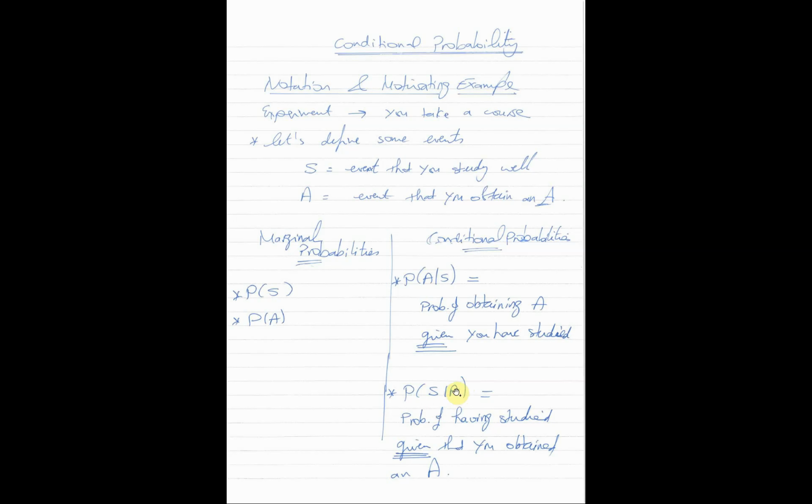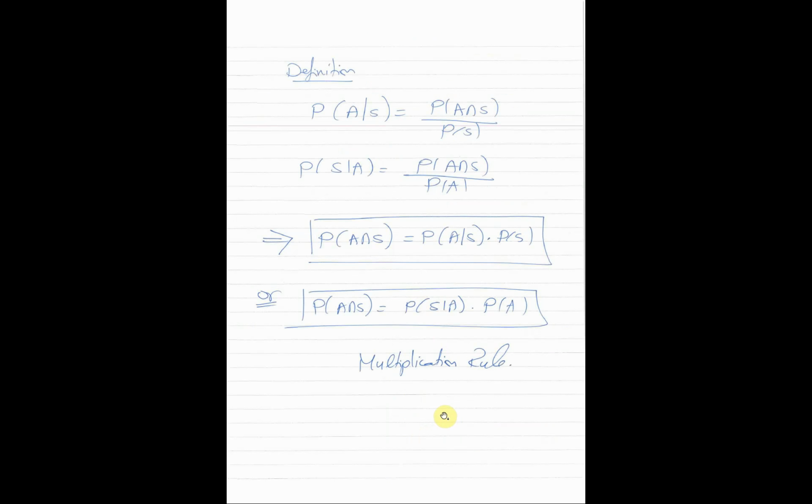So again, the conditional probability: the probability of getting an A given that you have studied, or the probability that you have studied given that we know that you obtained an A. So this is the conditional probability. Now in this slide, what we focus on is the meaning of the conditional probability and how we express it. So the notation and the meaning: probability of A given S or probability of S given A.